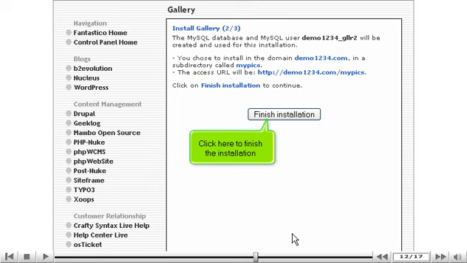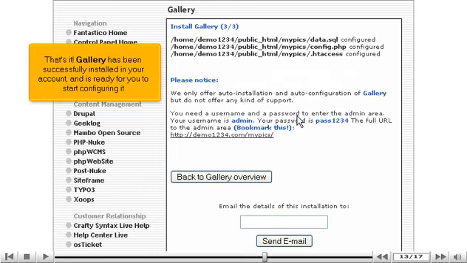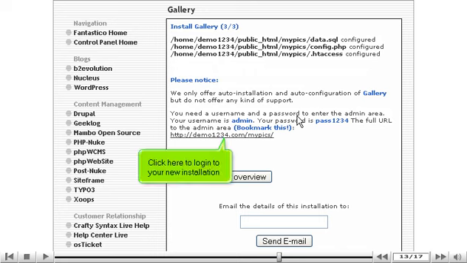Click here to finish the installation. That's it! Gallery has been successfully installed in your account, and it's ready for you to start configuring it. Click here to log into your new installation.